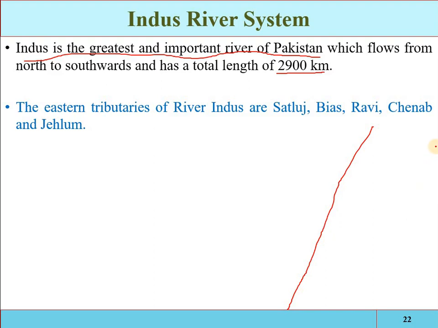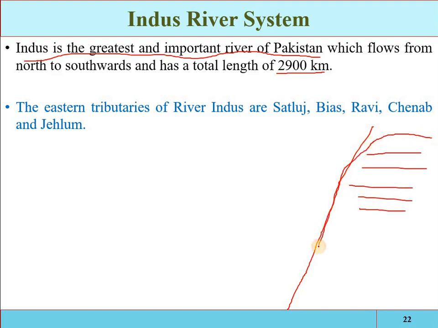So there are contributing tributaries: the Satluj, Beas, Ravi, Chenab, Jhelum, and the Indus itself.